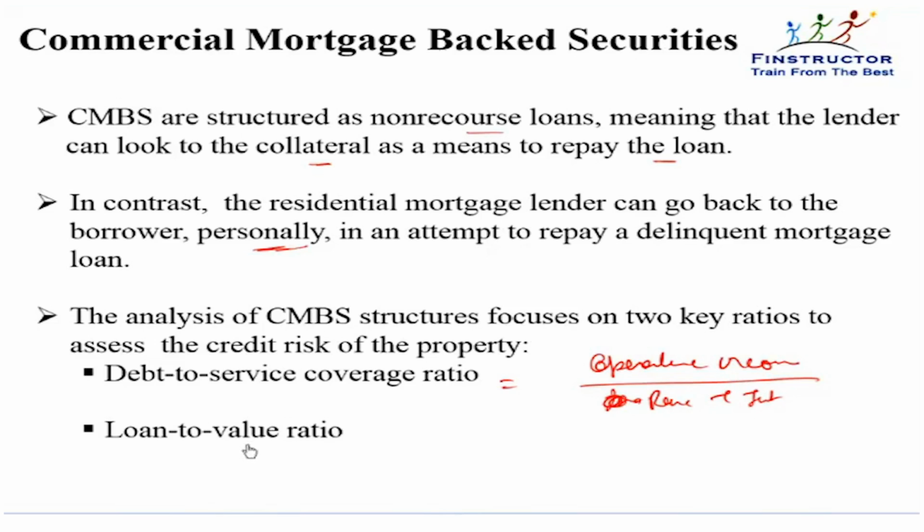And you're also interested in the loan to value ratio. If the total loan is $100 and the value of the property is $300, then again you're not worried because you can sell the property and recover your money. At least your $100 is not a big problem. But if the loan is 100 and the value of the property is 110, then you may want to be more careful, because when you go out to sell, you may not get the price to recover your loan.